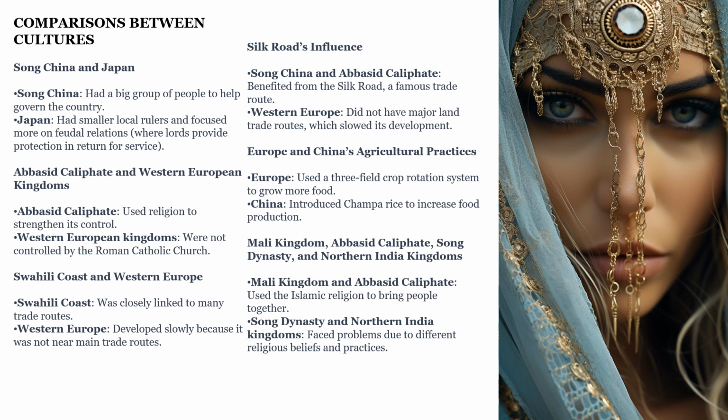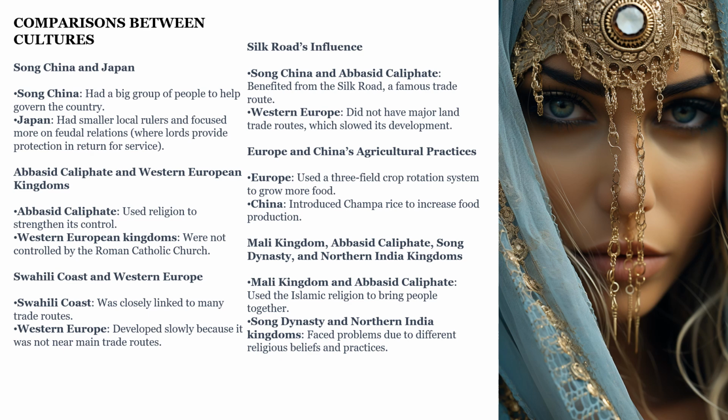Comparisons between cultures. Song China and Japan. Song China had a big group of people to help govern the country. Japan had smaller local rulers and focused more on feudal relations, where lords provide protection in return for service. Abbasid Caliphate and Western European kingdoms.